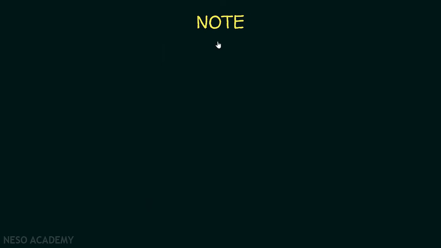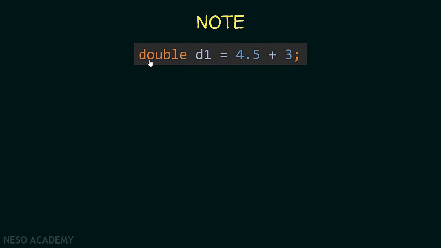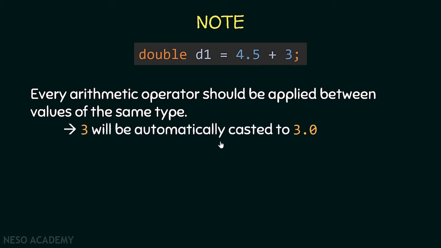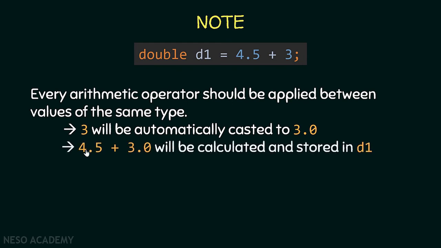Let's see another note. Have a look at this code. We have double d1 equals 4.5 plus 3. Every arithmetic operator should be applied between values of the same type. Over here we have a double and over here we have an integer. So 3 will be automatically cast to 3.0, and this is implicit casting, because we can convert an integer to a double without any problems. After that, 4.5 plus 3.0 will be calculated and stored inside d1.